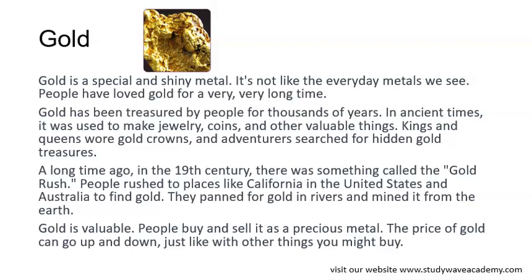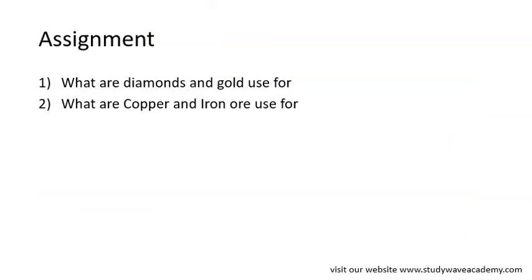So with our understanding of natural resources, we are going to be able to do our assignment, right? Yes, we are. What are diamonds and gold used for? We talked about them, right? We did. So it's easy.